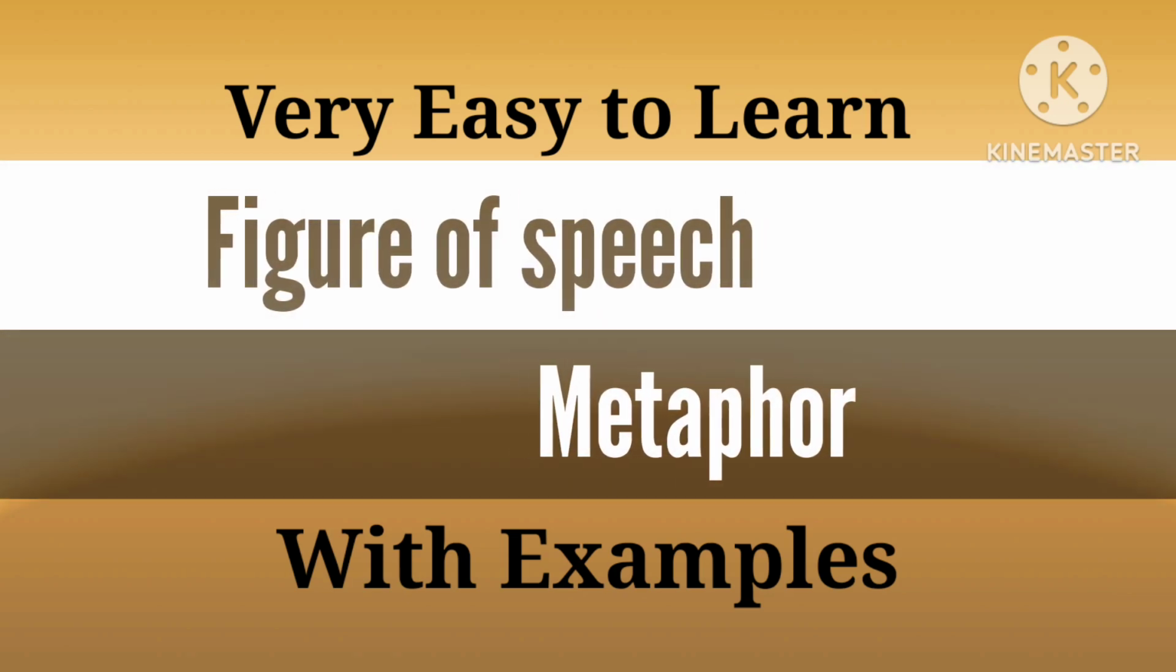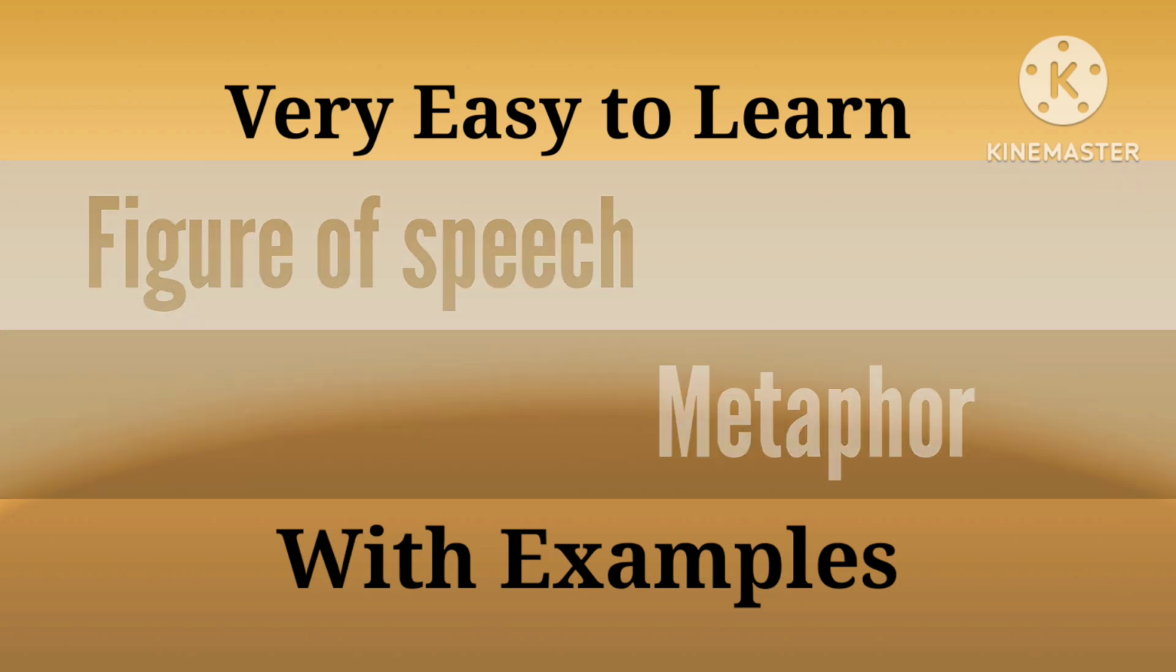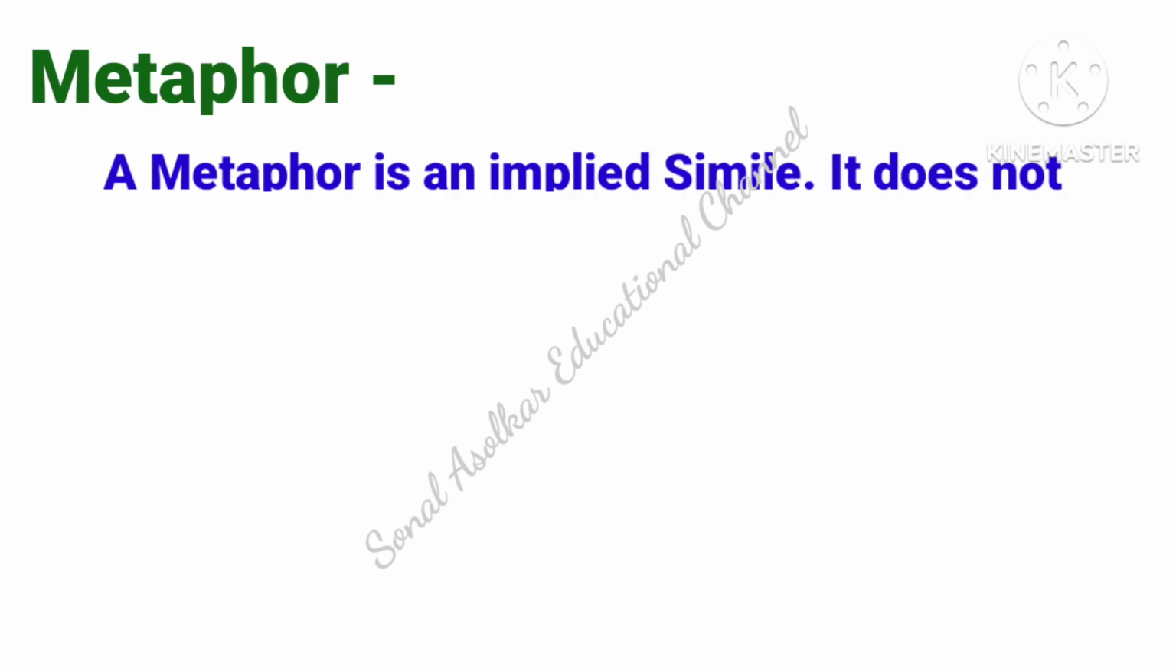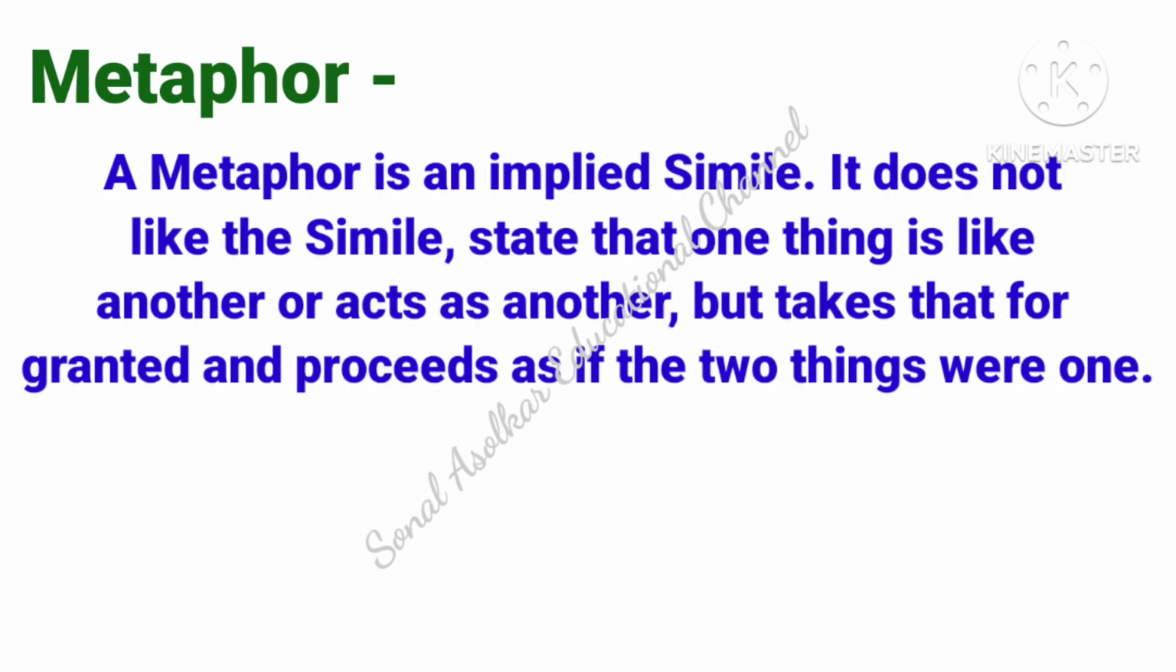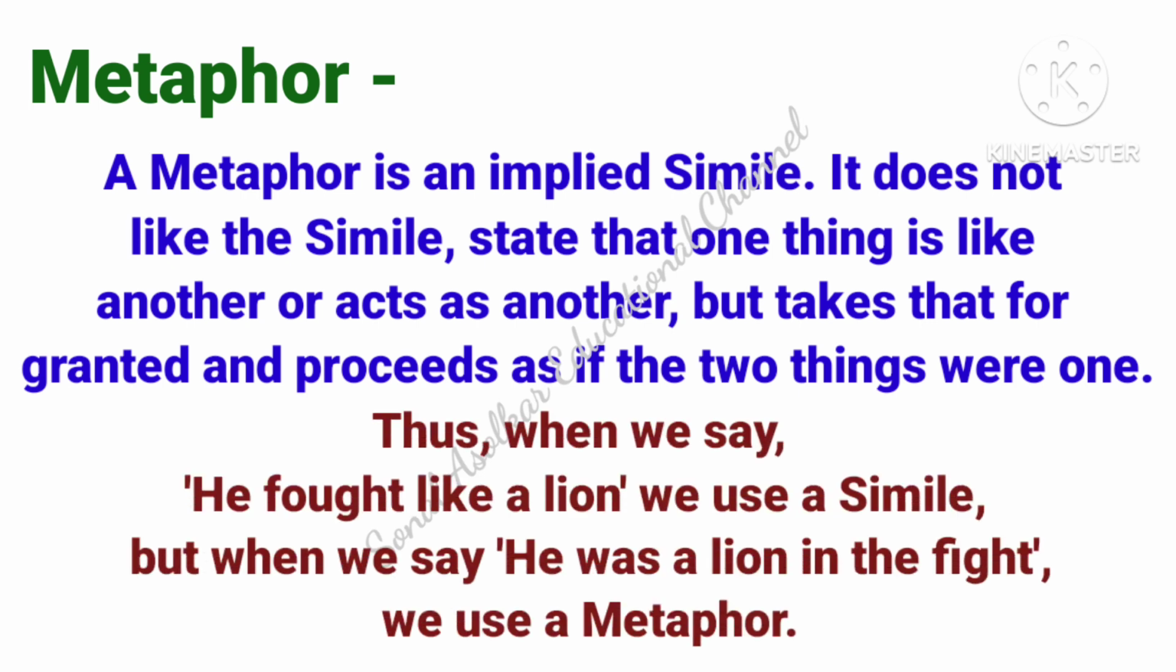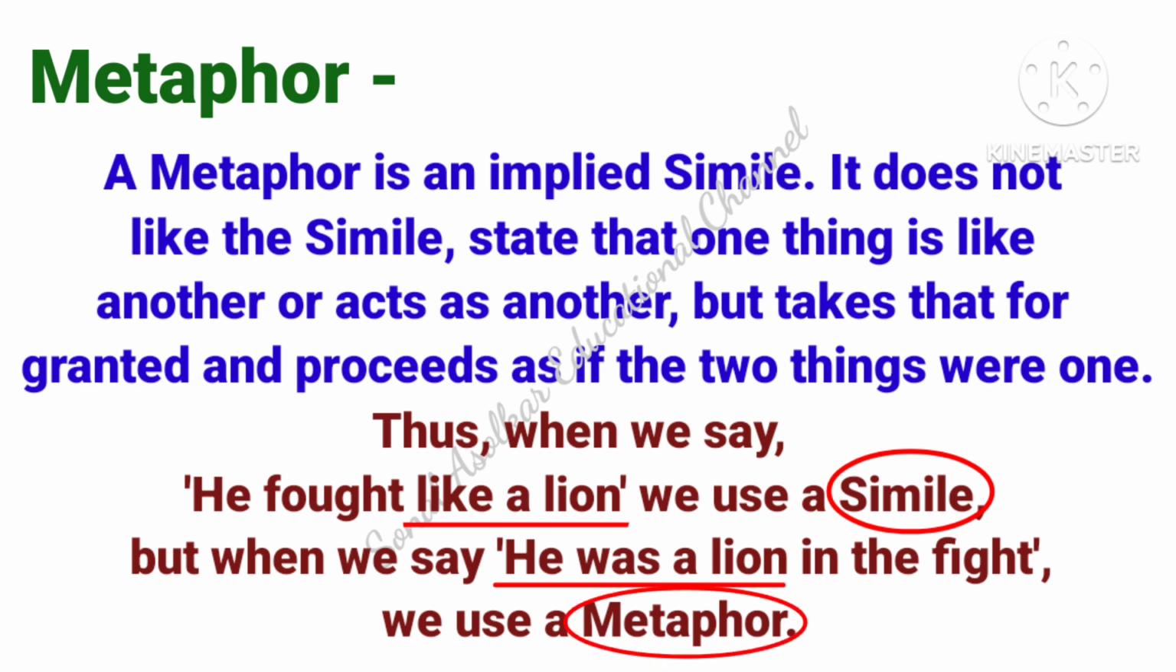Welcome back, dear students. Let's see the figure of speech metaphor. A metaphor is an implied simile. It does not, like the simile, state that one thing is like another or acts as another, but takes that for granted and proceeds as if the two things were one. Thus, when we say, "He fought like a lion," we use a simile. But when we say, "He was a lion in the fight," we use a metaphor.